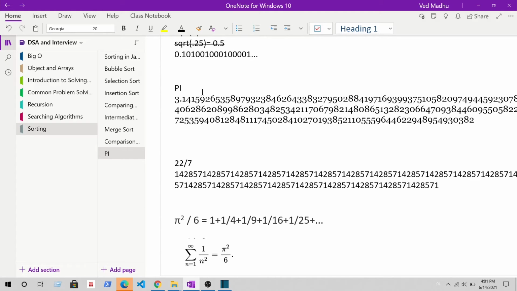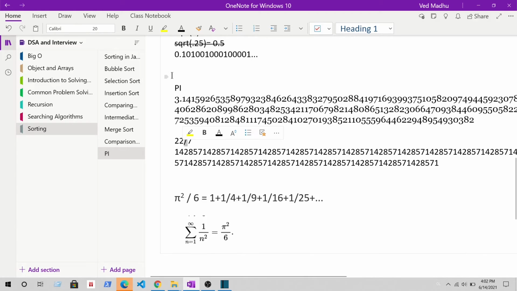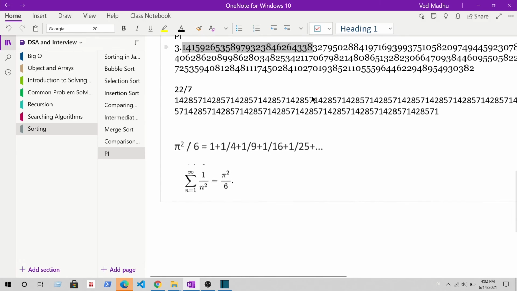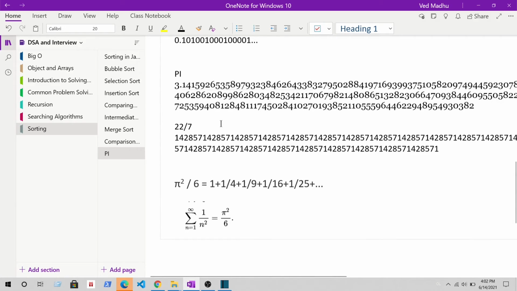So as we can see, it creates all the decimal digits between 0 and 9. Pi does create random numbers, but there is no pattern here. It doesn't end up in a number that repeats itself. So pi is an irrational number, whereas 22 by 7 is a rational number.